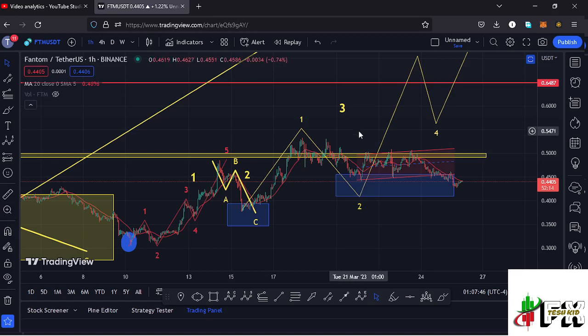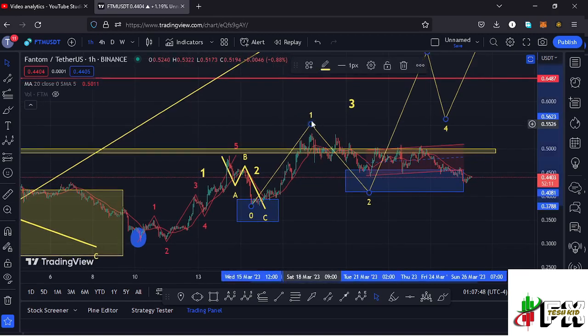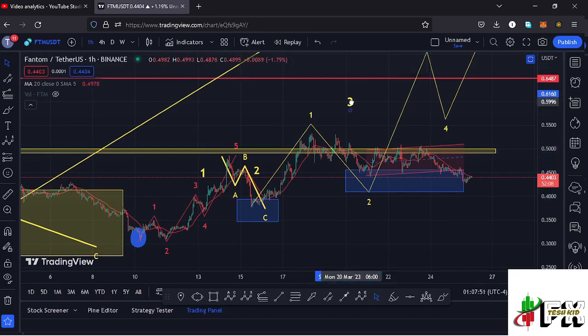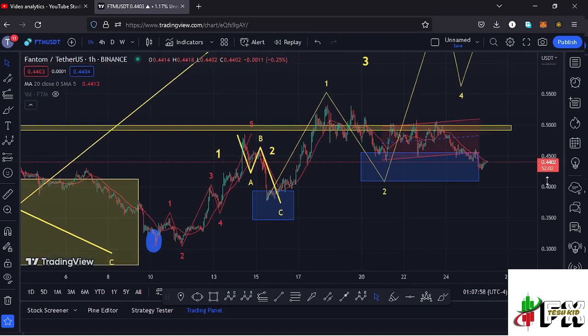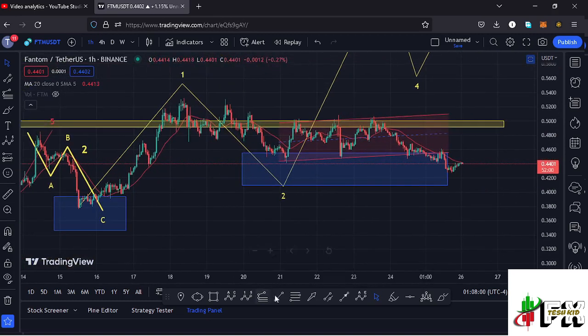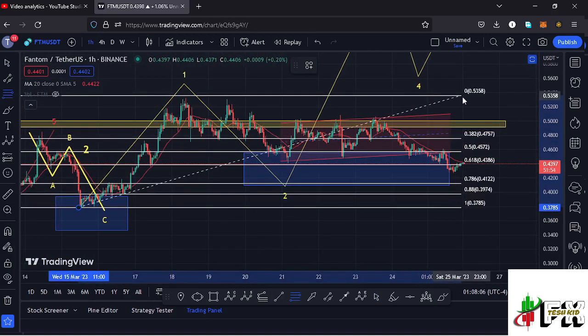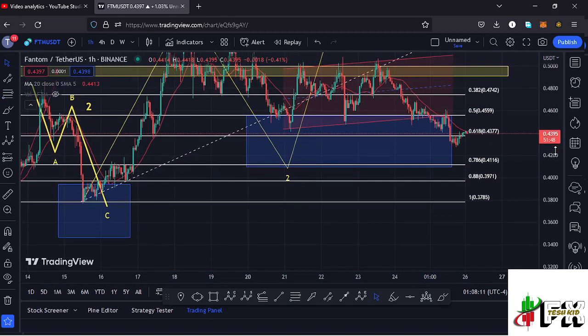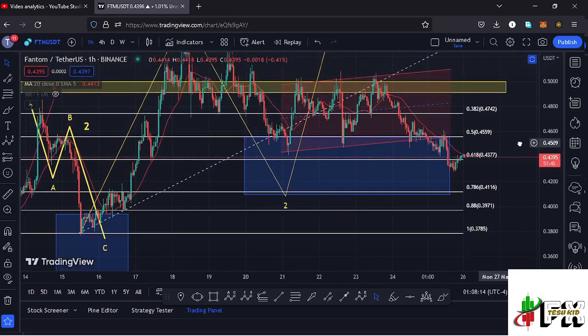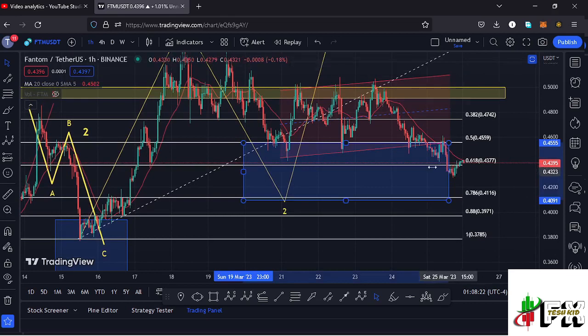You can see that I have this Elliott wave structure in yellow, which is a fractal wave within the formation of this wave 3, where we have now peaked in the formation of that first wave, and whatever we are seeing at the moment is a corrective structure in the formation of this wave 2. Using the Fibonacci's, connecting them from the low of the first wave to the high of that wave 1, that gave me a minimum retracement area in the formation of that wave 2 between the fib level 0.5 and the fib level 0.78, which is a target area that lies between the $0.4559 mark and the $0.4116 mark, and it is within this blue target area down here that I'm expecting to see the low for that second wave here on the Fantom chart.